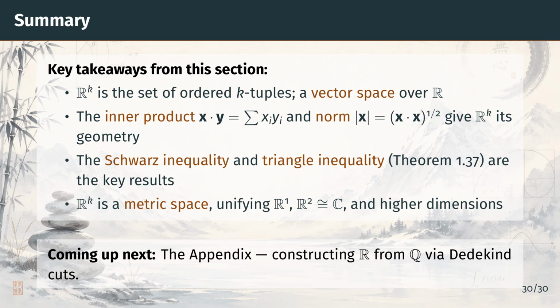In the next and final section of Chapter 1, we look at the appendix, where Rudin constructs the real numbers from the rationals using Dedekind cuts.